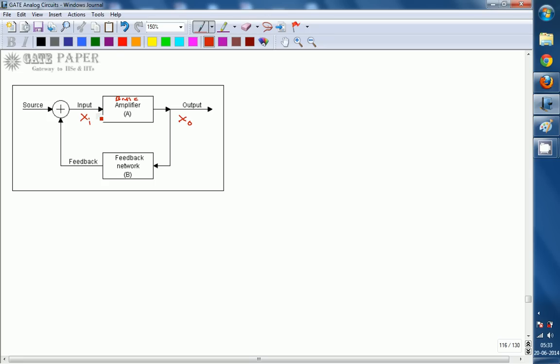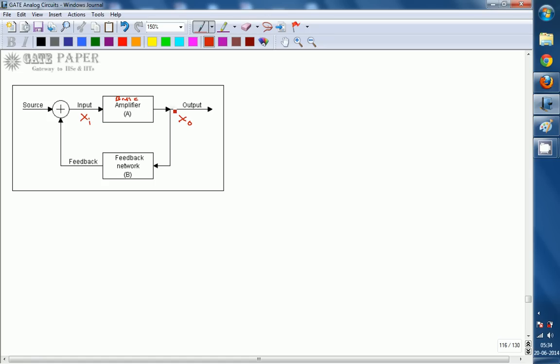By employing feedback, we can get rid of all these disadvantages. The only disadvantage with negative feedback is that the gain is reduced, but even though the gain is reduced, you get more stable gain. Stability in gain increases, which is the positive point.